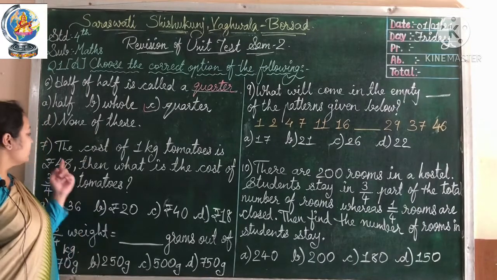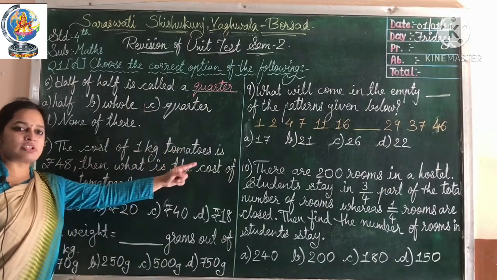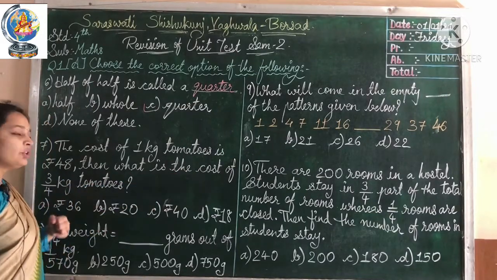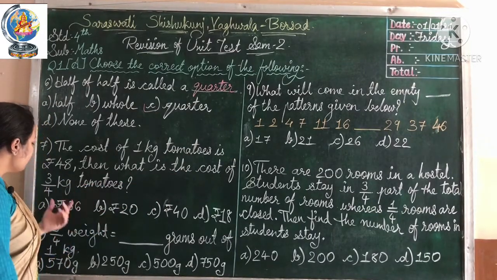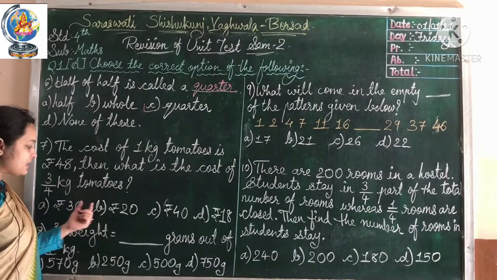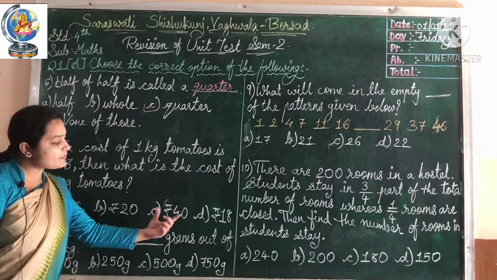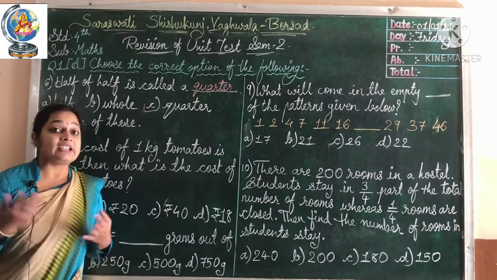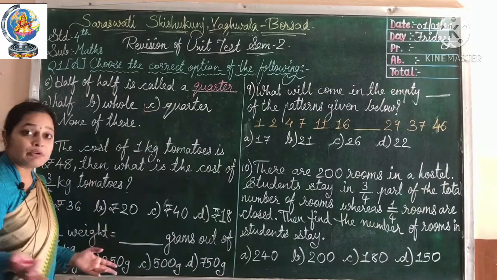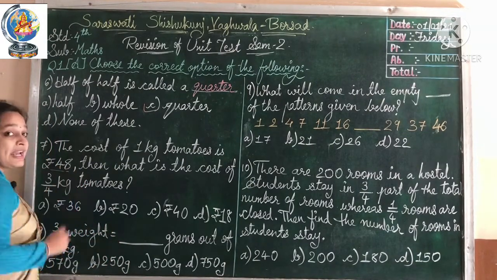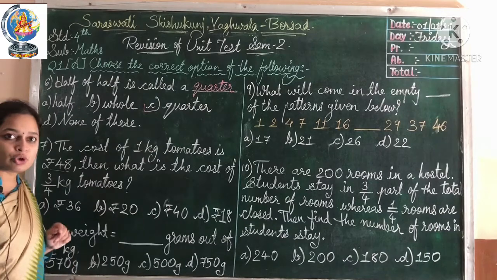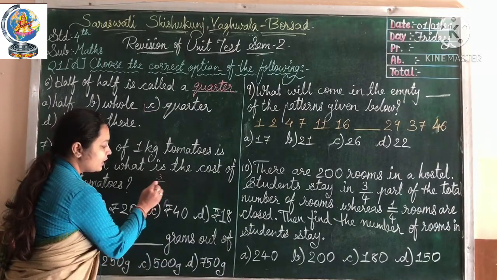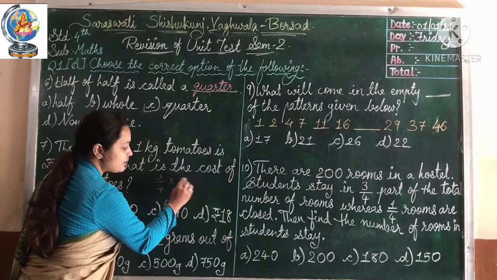Number 7. The cost of 1 kilogram of tomatoes is rupees 48. Then what is the cost of 3/4 kilogram of tomatoes? The options are rupees 36, rupees 20, rupees 40 and rupees 80. If you are unable to know this directly, you can multiply the price with the portion which is given to you. Here 3/4 portion is given. So multiply 3/4 with rupees 48.